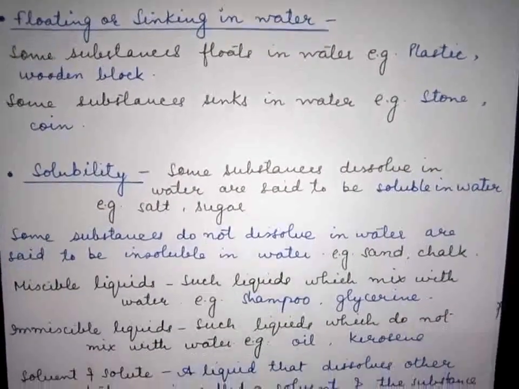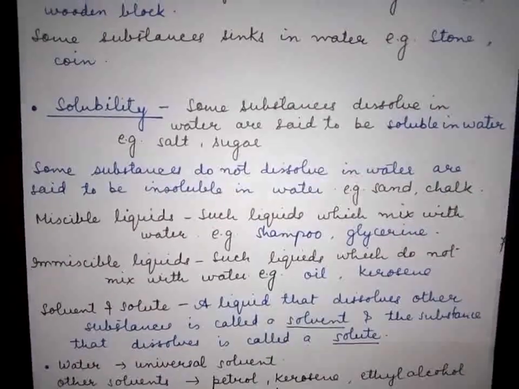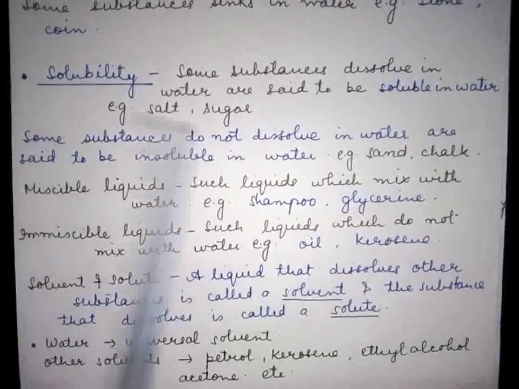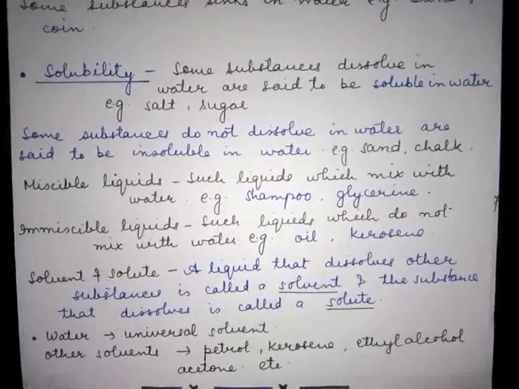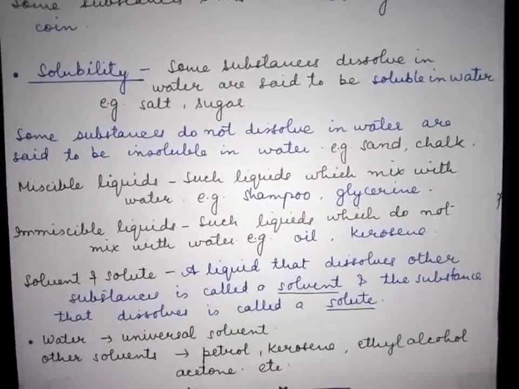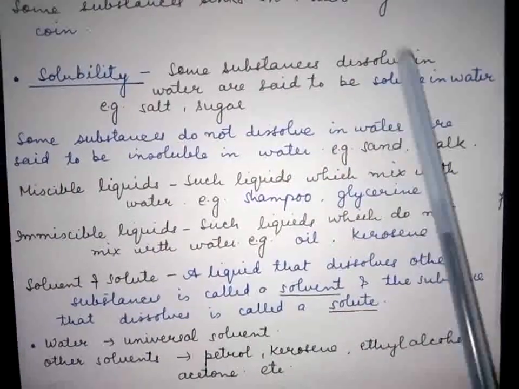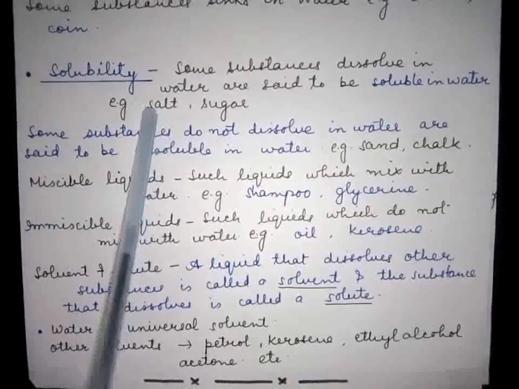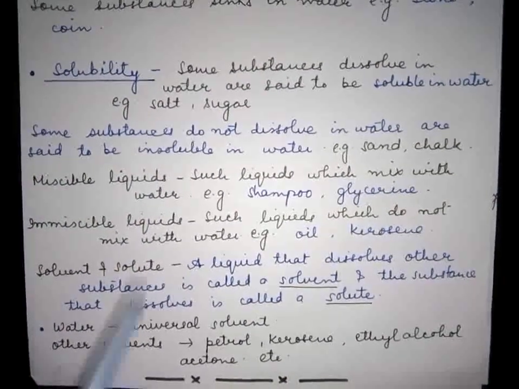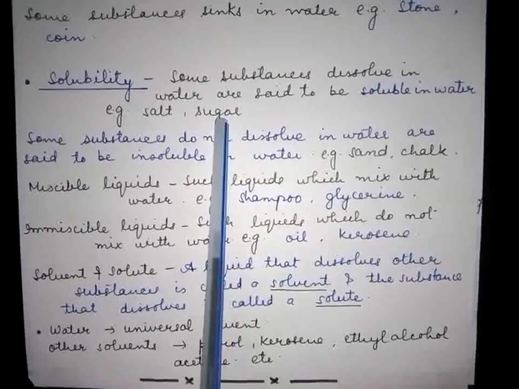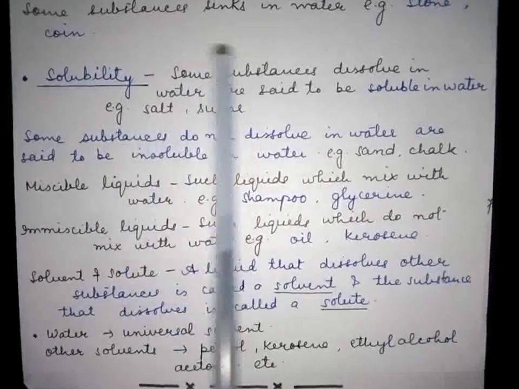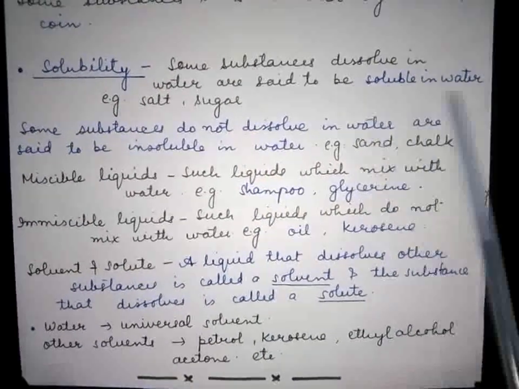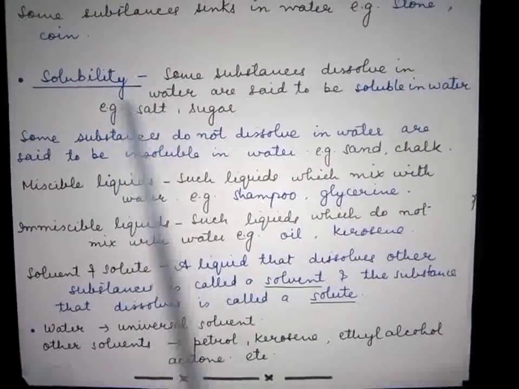Now another way is their solubility. As you know, there are many substances which easily dissolve in water. You are already familiar with salt and sugar. Salt and sugar are easily soluble. Soluble means they easily dissolve in water. When you dissolve salt in water, you cannot separate the salt from that water. Similarly, when you dissolve sugar in water properly, you cannot separate the sugar from that water. So such substances are called soluble in water, meaning they properly dissolve in water.